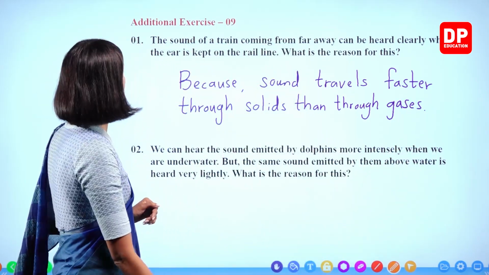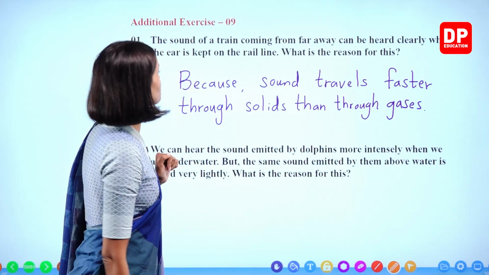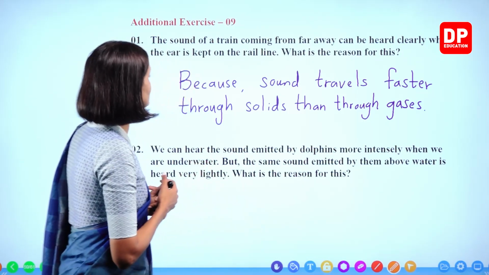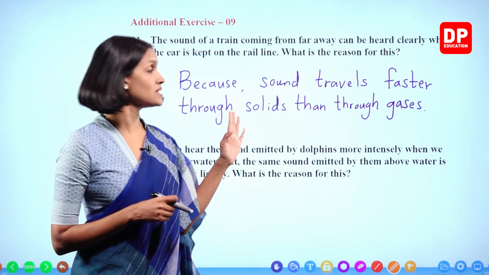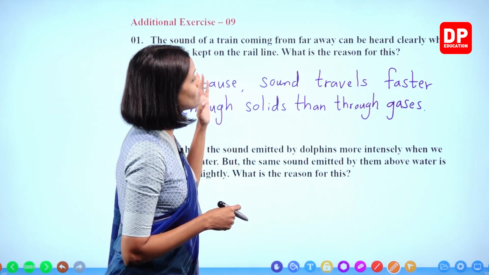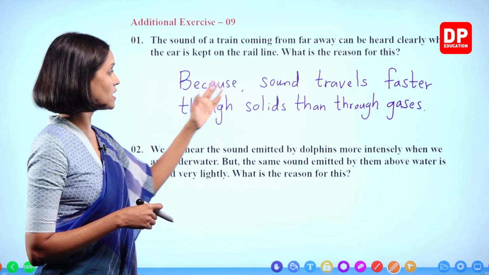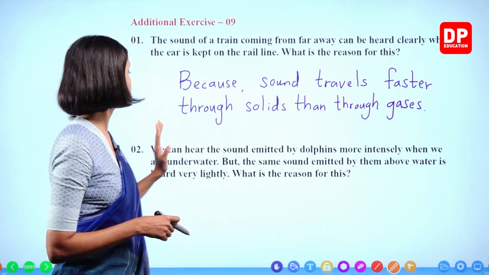Right, children? Sound of a train coming from far away can be heard clearly when the ear is kept on the rail line. What is the reason for this? Because sound travels faster through solids than through gases.